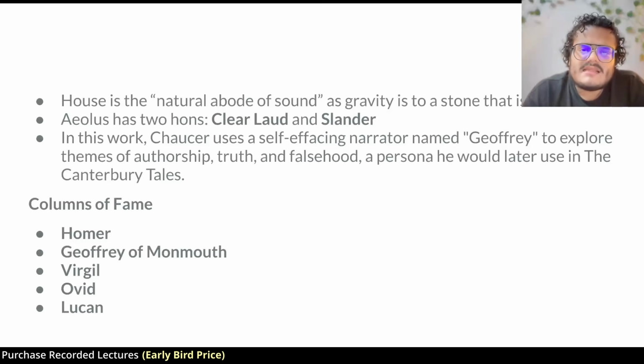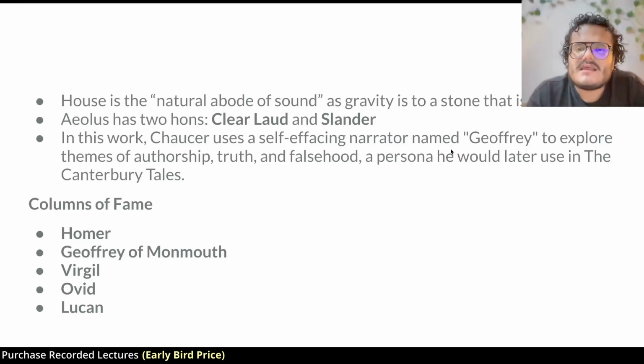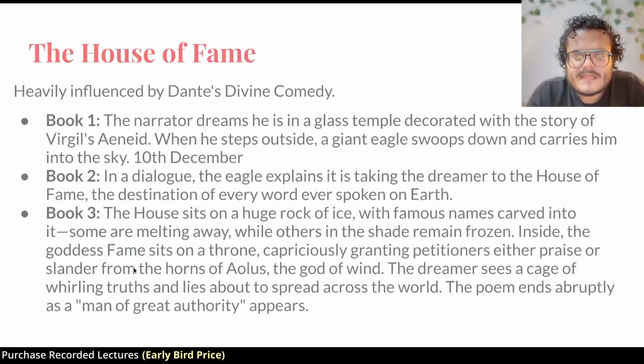And the answer is that the way gravity works, the ground is the natural abode of stone. Ground being the natural abode of stone means this plastic piece, the natural abode of this plastic piece is the ground. So wherever I throw this, it will always fall to the ground. Similarly, the House of Fame is the natural abode of sound. So no matter where sound goes, it will eventually reach the House of Fame. Now we see Chaucer here use a self-effacing narrator named Geoffrey to explore themes of authorship, truth and falsehood, right? Truth and falsehood, you can see here. Authorship, basically how you can write things and they can disappear.